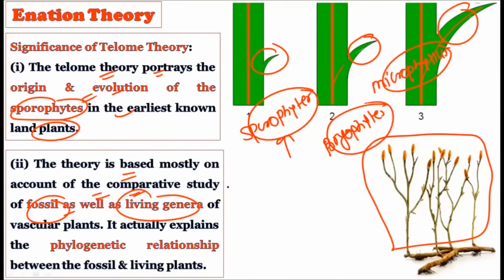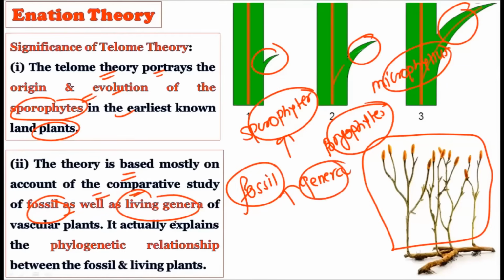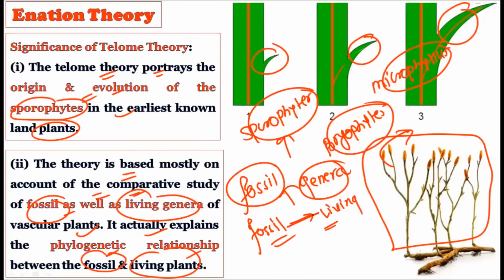Whatever the telome theory is, it considers the fossil record as well as the living genera to explain various things of the vascular plants. It actually explains the phylogenetic relationship between the fossil and the living plants, because as you already know, the Cooksonia plant and the Rhynia plant have connections with the present day pteridophytes. The fossil forms are compared with the living forms, and the telome theory tries to form the bridge between the extinct and the present forms. So the telome theory is giving the phylogenetic relationship between what we have in a fossilized form and what we have in the living form.